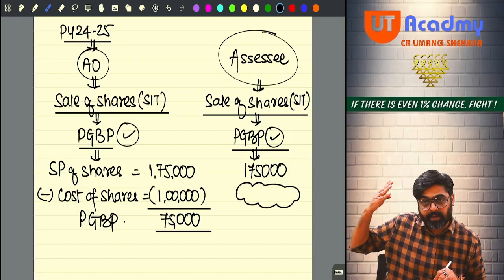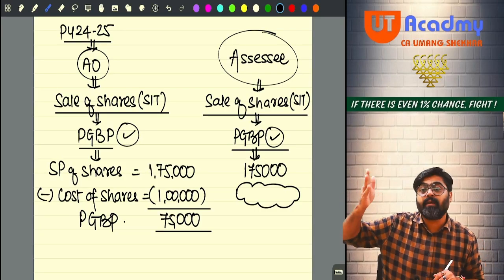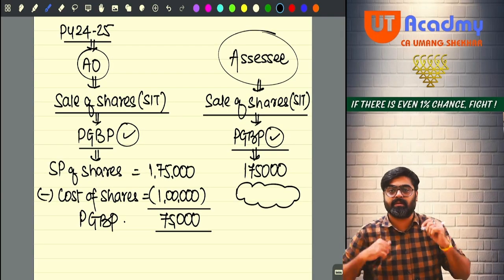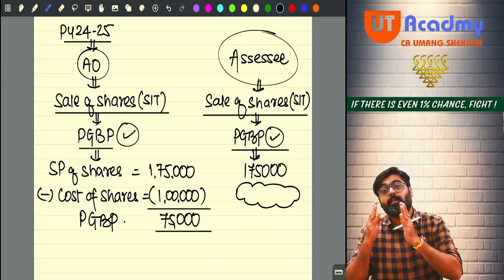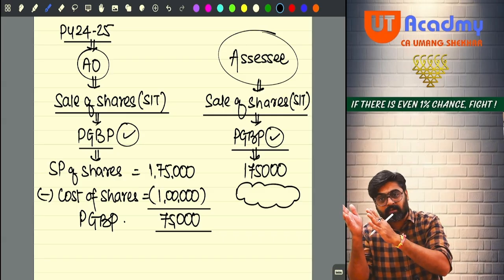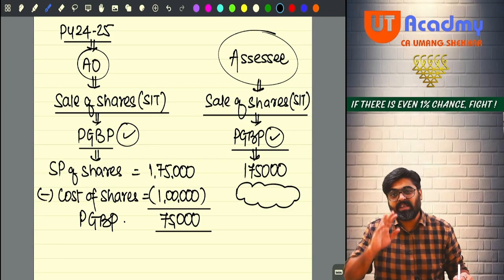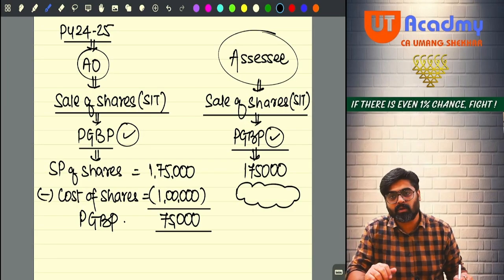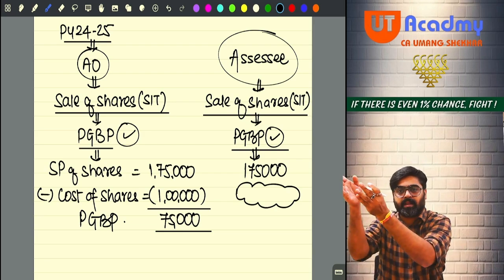The gain for the period for which the capital asset was held as capital asset, even that gain gets taxed under the head PGBP. How can you charge the appreciation in the value of a capital asset under the head PGBP? Which law is giving you that right? Appreciation in the value of a capital asset has to be taxed under the head capital gains.